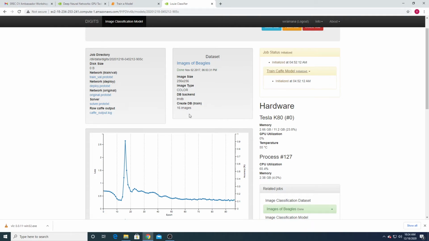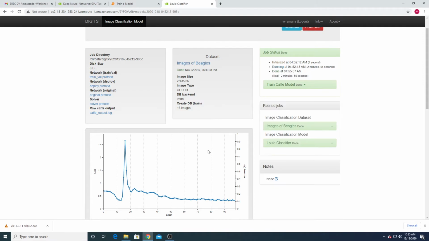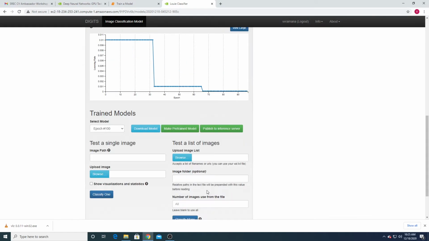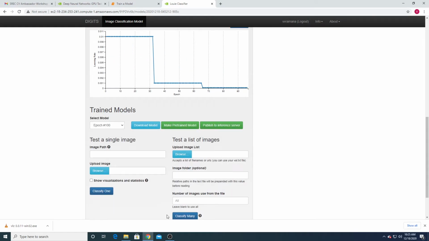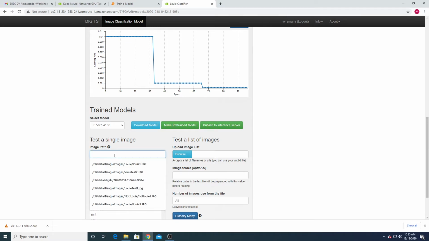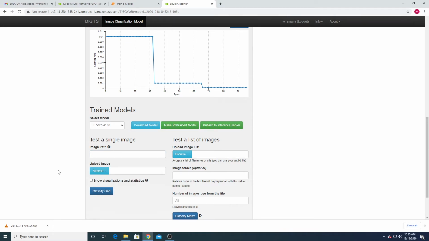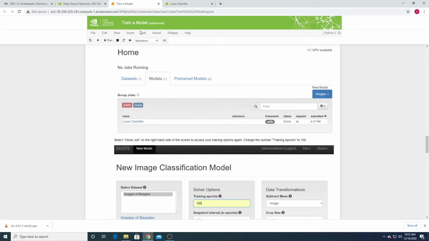See, this data set contains 16 images. Out of 16, 8 images are of Louis dog and 8 images of other dogs. And the image size is 256 by 256. If you observe, AlexNet also takes the input shape of 256 by 256, and training was completed. You can see training was done, and you can see 100 epochs here. Now we can test. The training is over. Now we have to test.